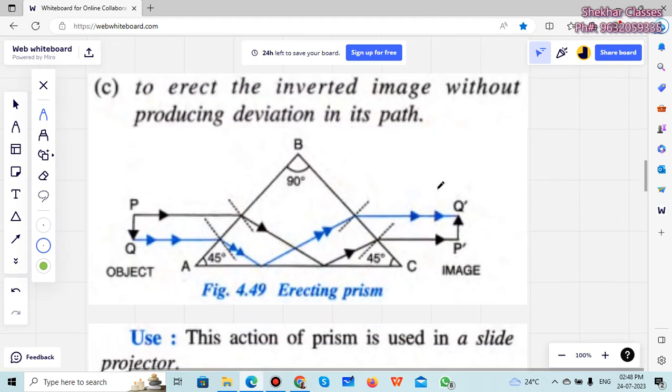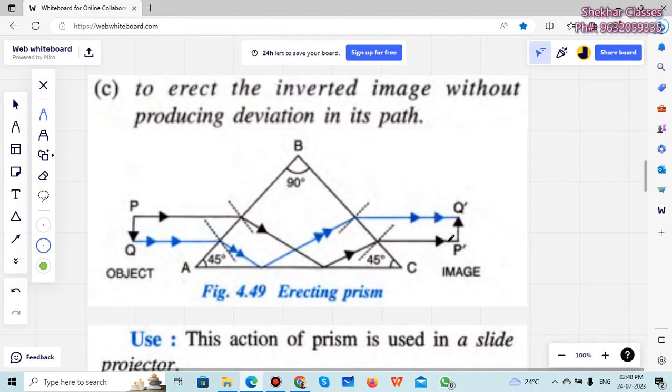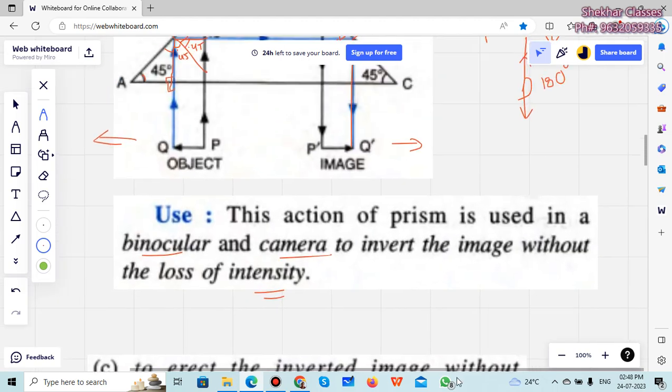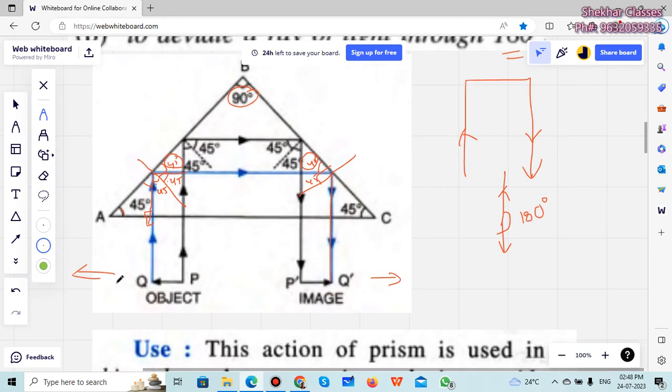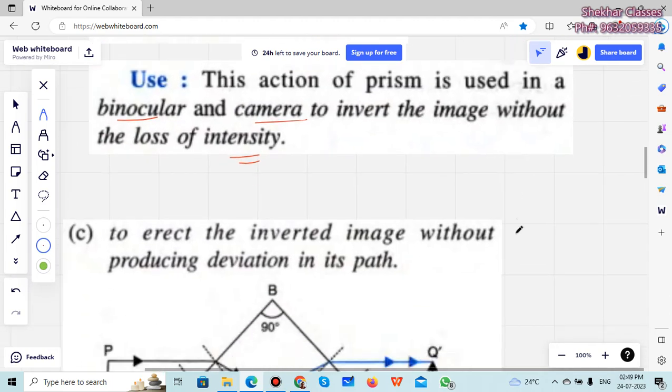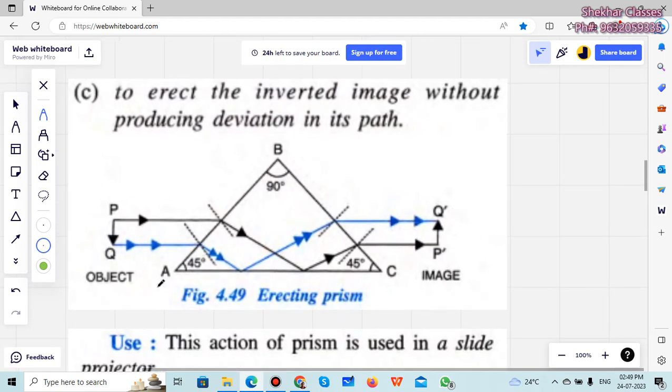Now the third part of it was to erect the inverted image without producing deviation. So here there is deviation. It has erected it, right? It was this way, now it is this side, it erected it, but again it is a deviation of 180 degrees. Now here we don't want that deviation to happen, but I want that erect. So if it is inverted, it should become erect. So how do we do that?